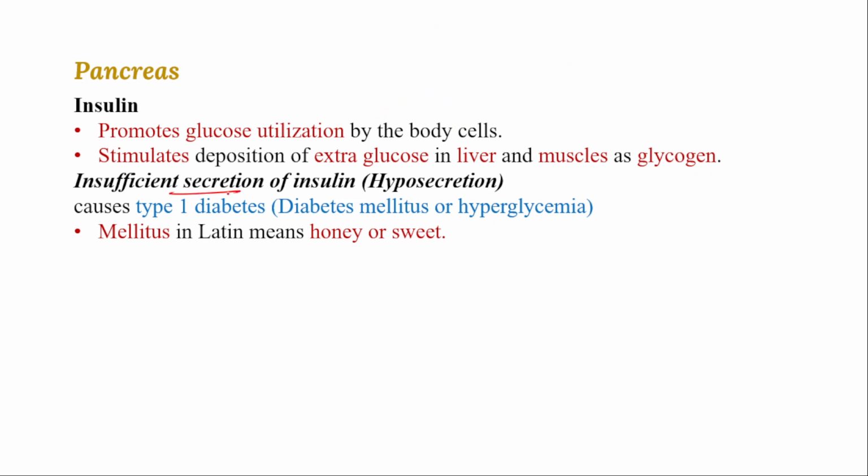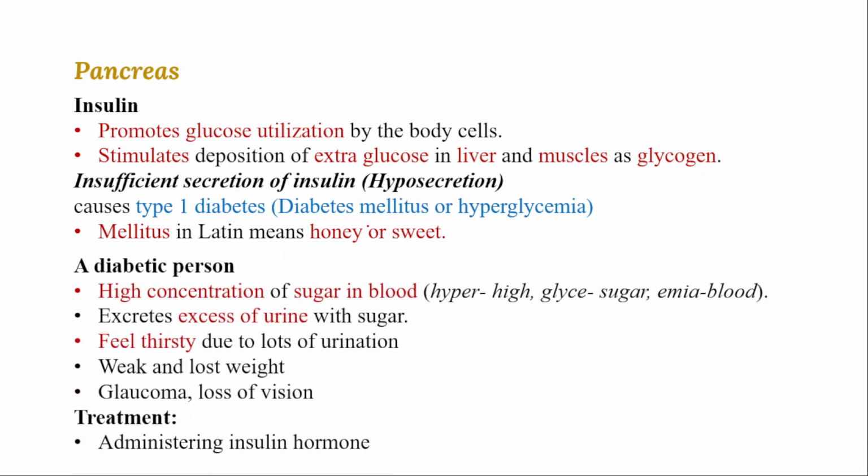Because of insufficient secretion of insulin, that leads to type 1 diabetes, also called diabetes mellitus. Diabetes mellitus means honey or sweet content. Diabetes means sugar, right? We can observe a high concentration of sugar because insulin is not properly secreted. Then what will happen? Insulin influences the cells to take up glucose, and that will not function properly. Because of less insulin, the excess glucose is also not deposited as glycogen.